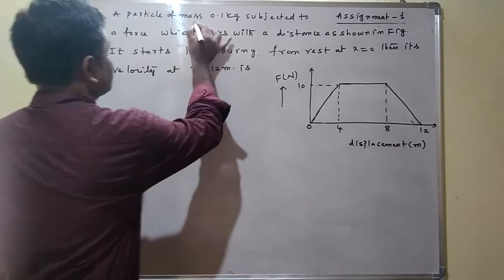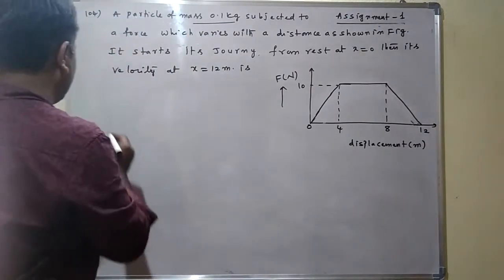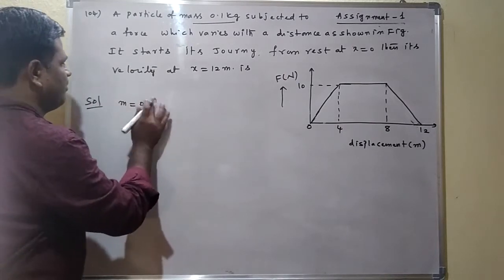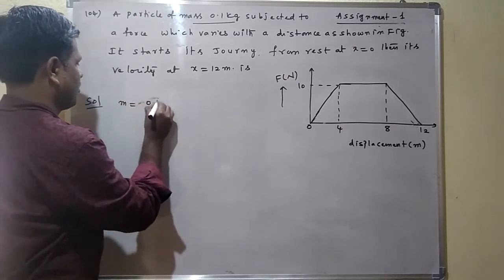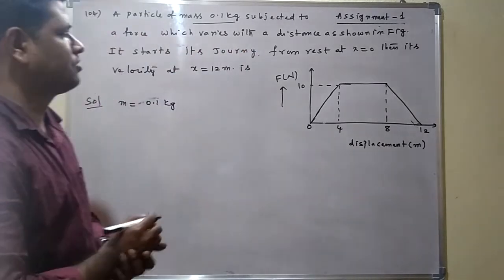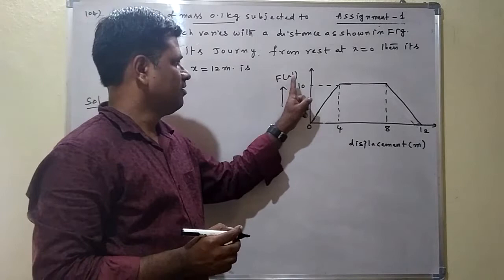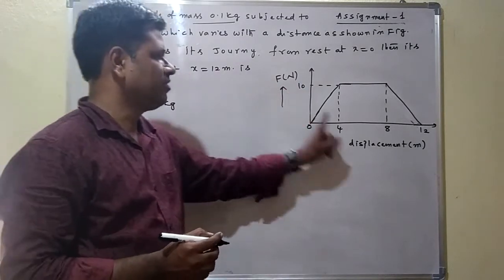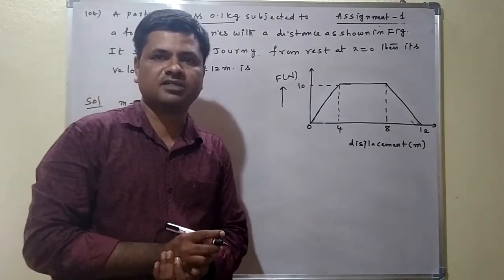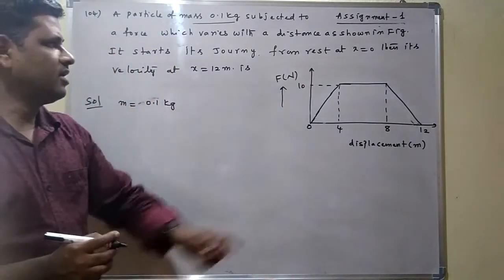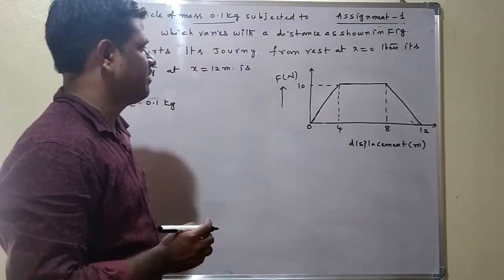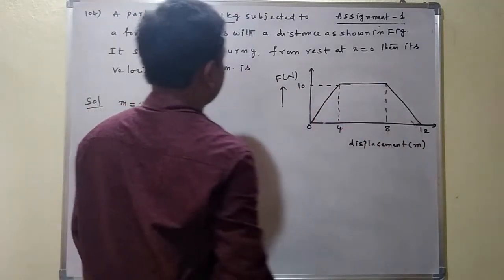A particle of mass 0.1 kg, means mass given 0.1 kg, is subjected to a force that varies with distance as shown in a figure. Means the graph is drawn between the force and the displacement. This is called a graph between the force and the displacement here.